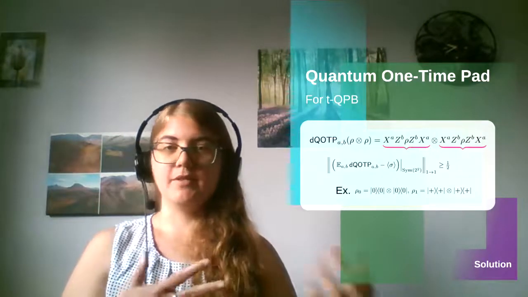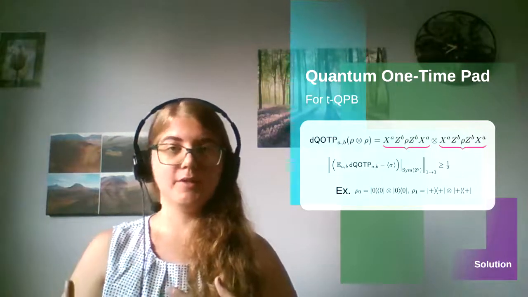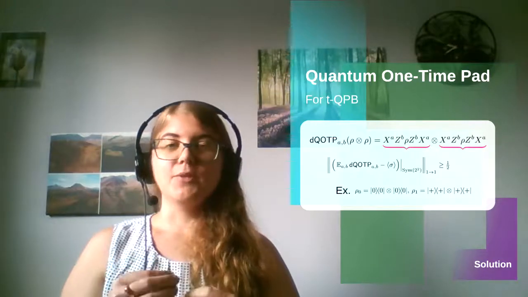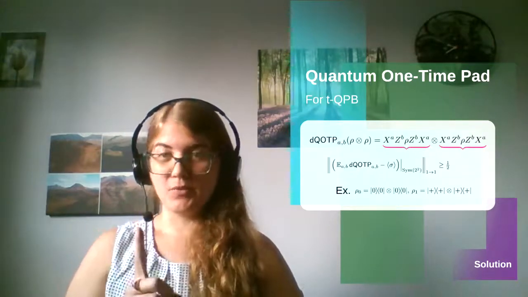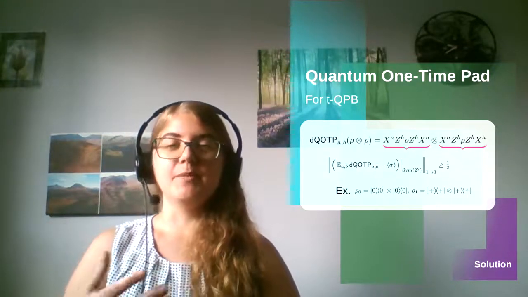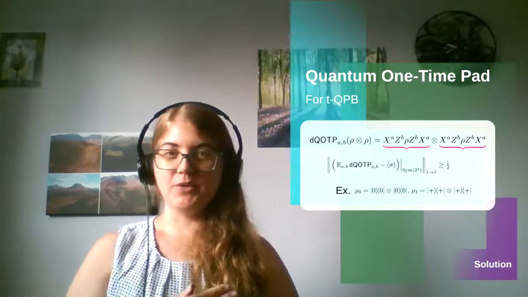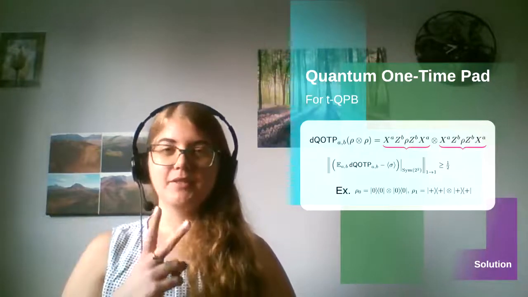This is the Pauli operators X and Z and the identity, such that when you have the average encryption, it ends up with an output that's independent of your original input. That is the quantum one-time pad, normally used once, but we have T recipients. Can we use the same encryption key for each copy that we're encrypting, like we could with the classical one-time pad? Well, let's look at 2 copies, see what happens.